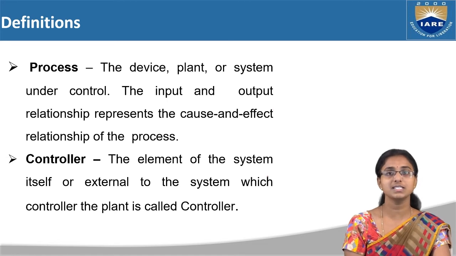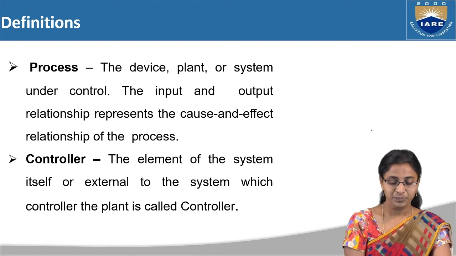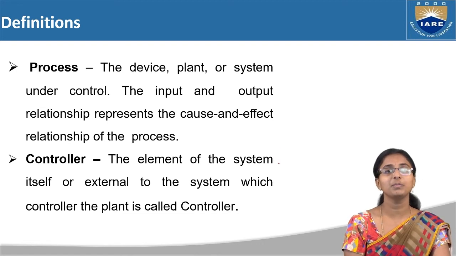Next is your controller. Already we have said that the controller identifies the differences between the input and output. By installing this controller, we can get the actual output, right? And always this controller will be present in between your error detector and your plant.